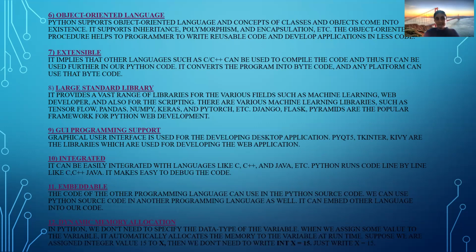Extensible: in C and C++, if you have written code, you can use that bytecode in Python, okay. Large standard library: it has a large standard library. If a programming language has a large standard library, it is easy to extend programs, and it is easy for us.